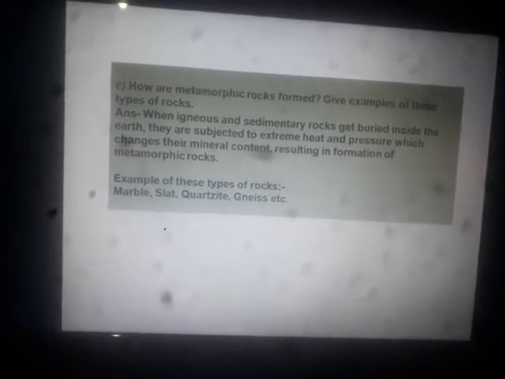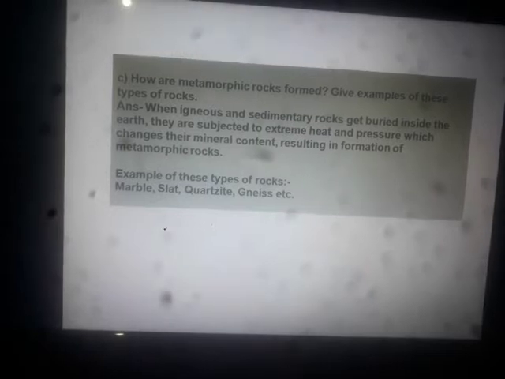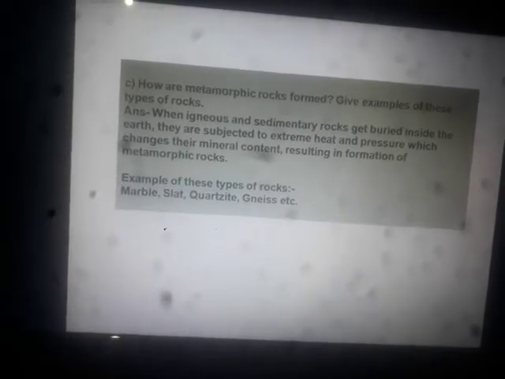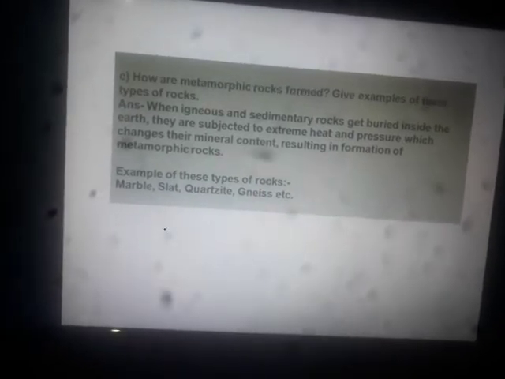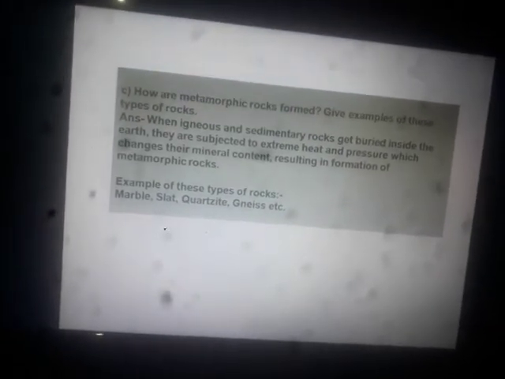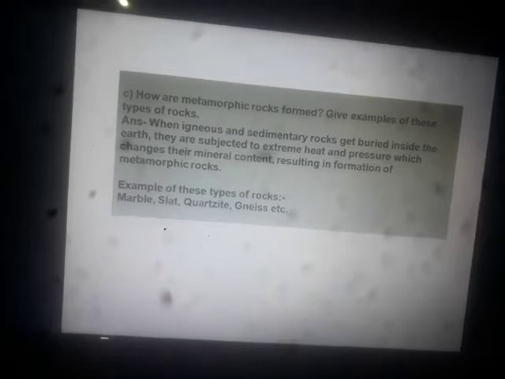When igneous and sedimentary rocks get buried inside the earth, they are subjected to extreme heat and pressure, which changes their mineral content.